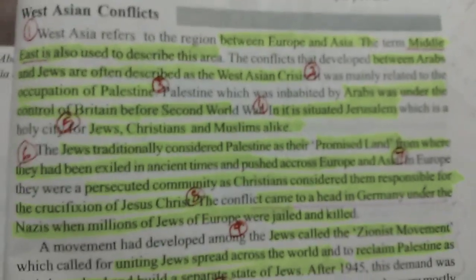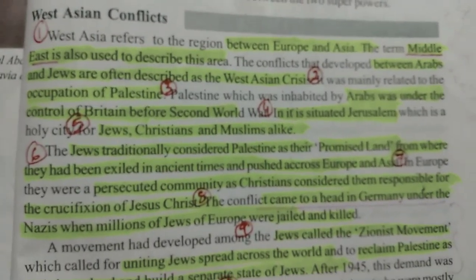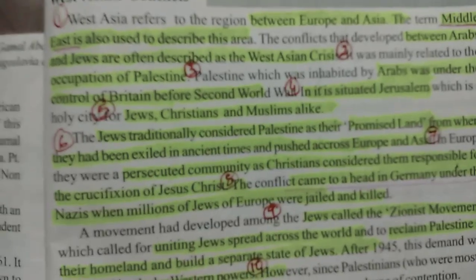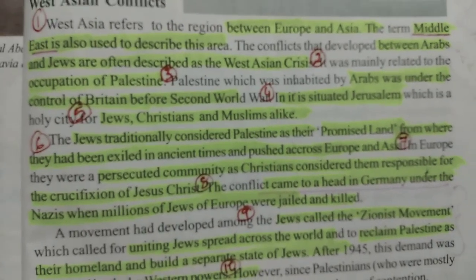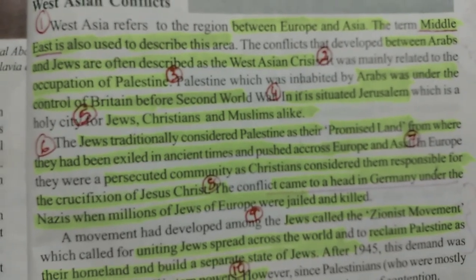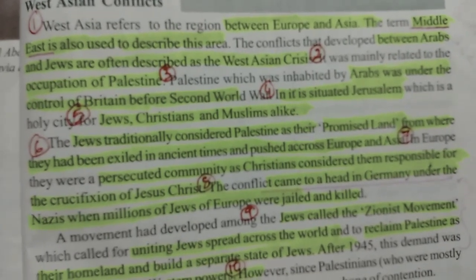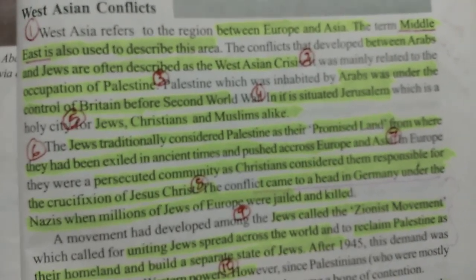Then, who were the Jews? There is hardly any difference between Jews and Christians. After the birth of Jesus, a few Jewish people considered Jesus as their God, the Almighty, and they became Christian. And those who did not consider Jesus as God remained Jews.